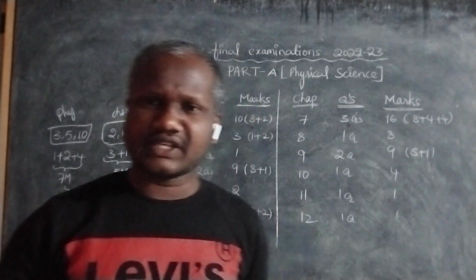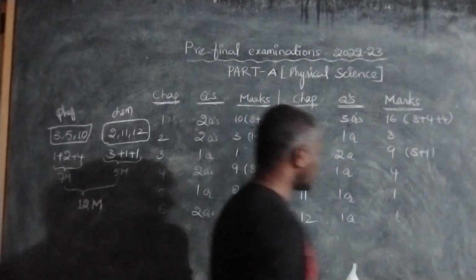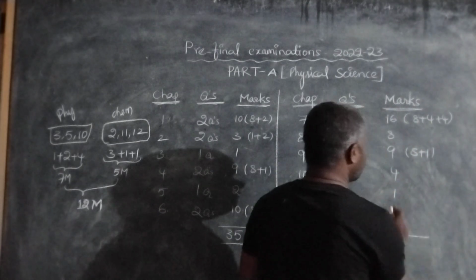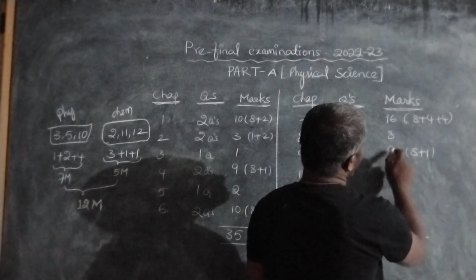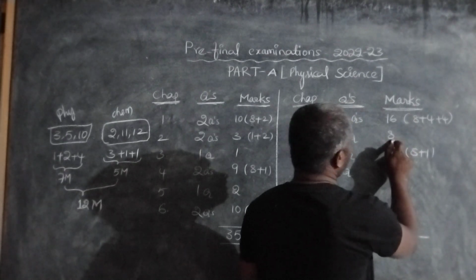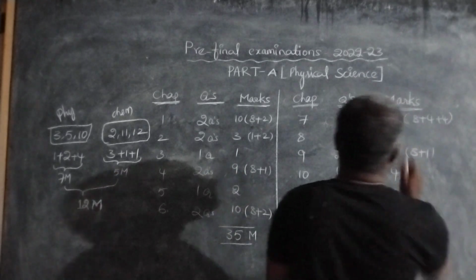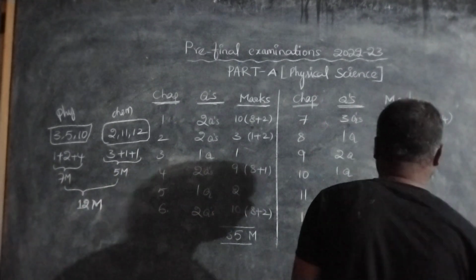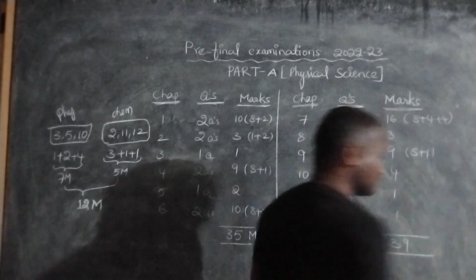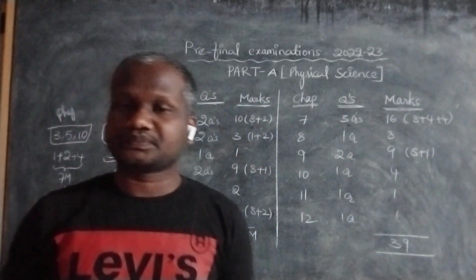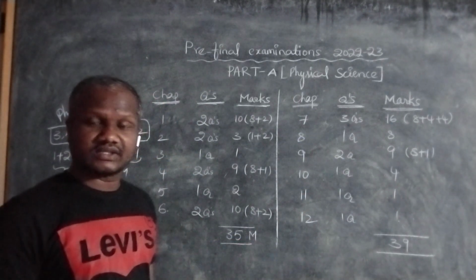After analyzing all these questions, numbers and marks, if we add the marks, 1 plus 1, 2, plus 4, 6, 6 plus 9, 15, 15 plus 8, 23, 29, 39. So 39 marks are given from the 7 to 12 lessons.